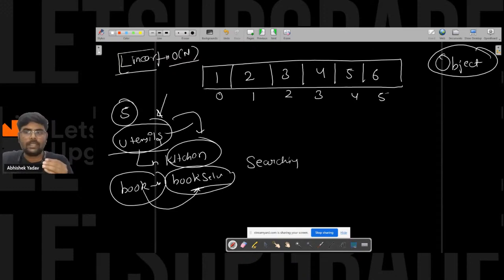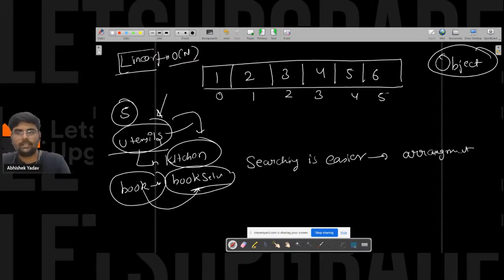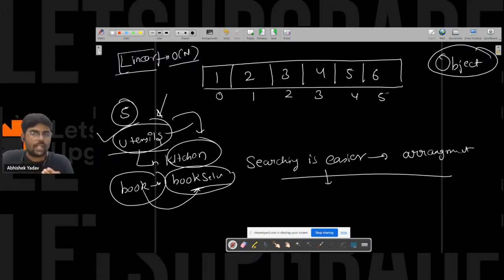Searching is easier when you have the data given in the form of some arrangement, right, everyone? When you have the utensils in some arrangement, when you have the books on the bookshelves in some particular arrangement, then you can reduce the time of searching, right, everyone?